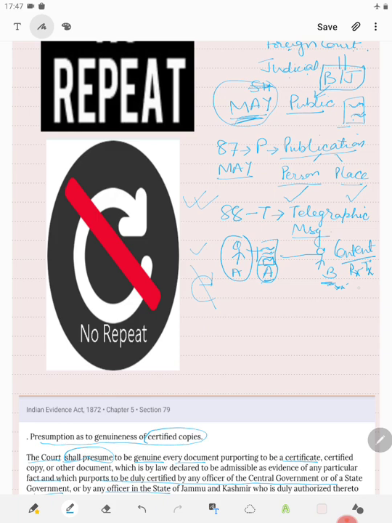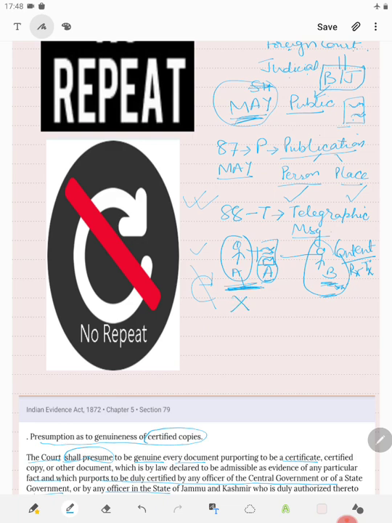The court may presume that the message delivered to the addressee, that is B, corresponds with the message handed over to the post office, that the same message was handed over, and that the message was meant for the person to whom it purports to be delivered, that the message was for B. But the court shall not make any presumption as to the sender of the message. So whether the message sender is A or not, this presumption will not be made.